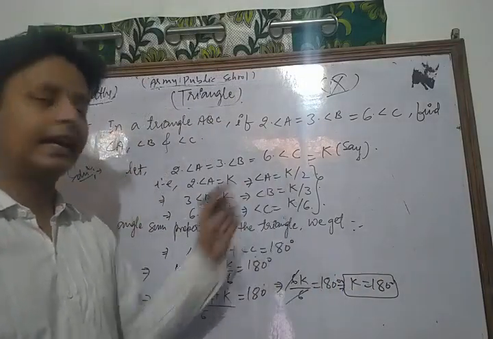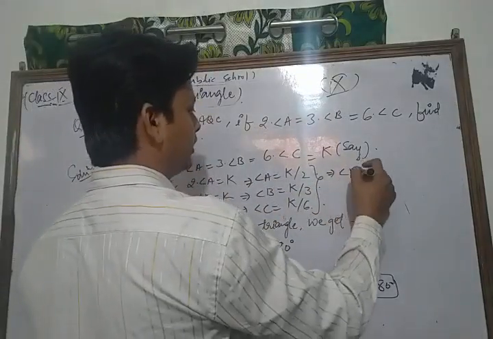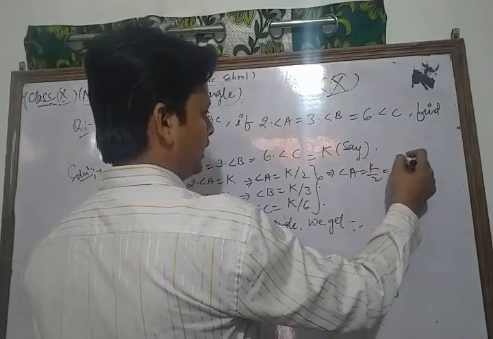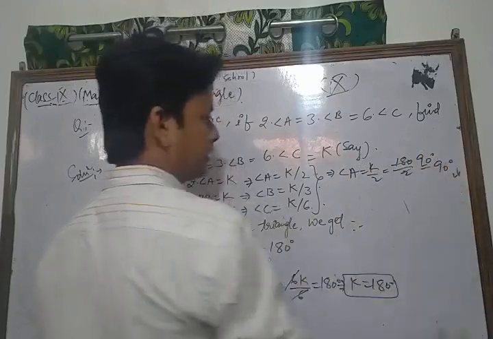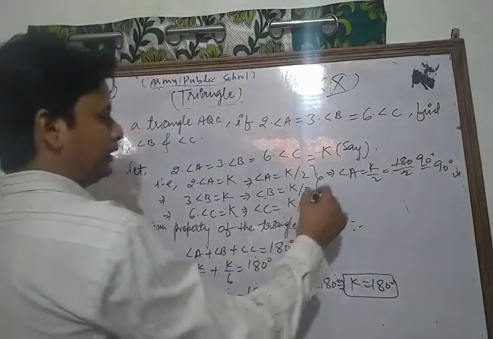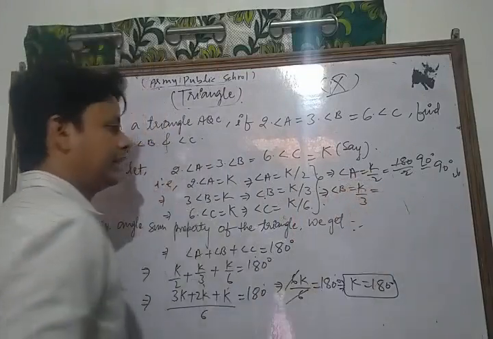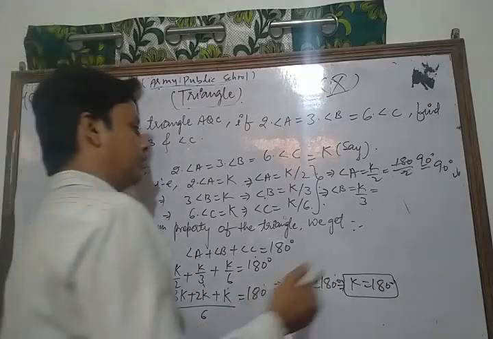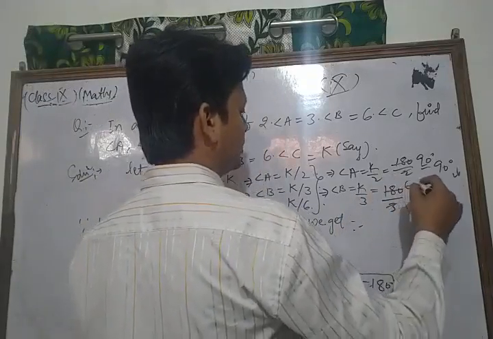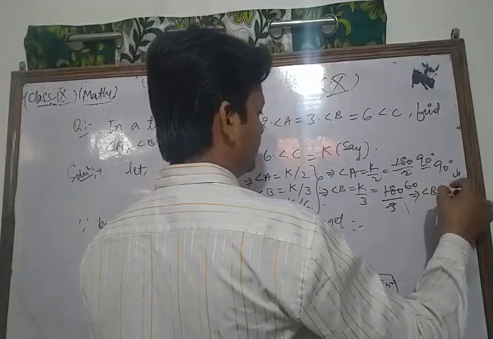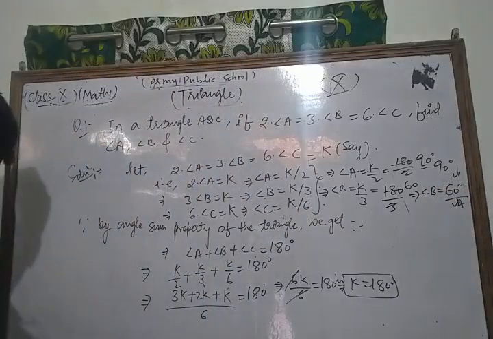Now we put the value of K in each angle. Therefore the value of angle A is K by 2, this is 180 upon 2, that is 90. So one angle is 90 degree. This is the first answer, angle A. Angle B is K by 3, K is 180 upon 3, 3 6s are 18, so the value of angle B is 60 degree. This is another answer.